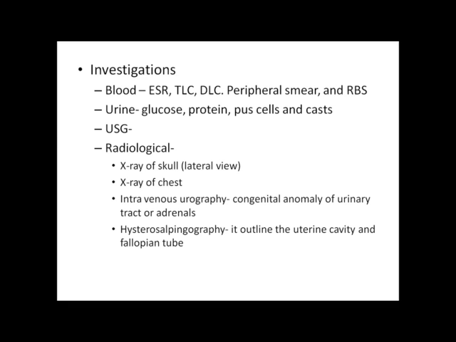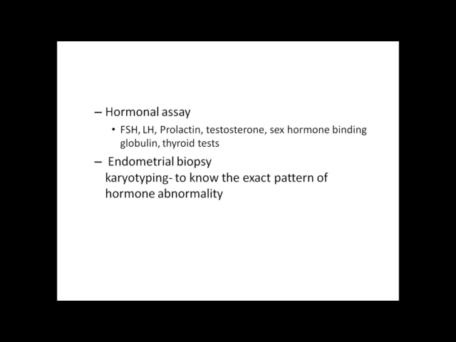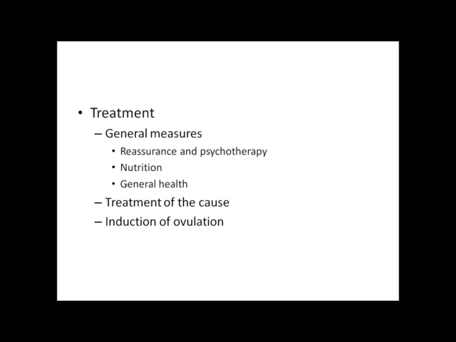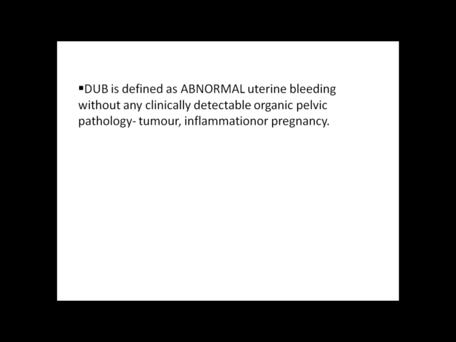intravenous urography for congenital anomaly of the urinary tract or adrenals, hysterosalpingography, which outlines the uterine cavity and fallopian tube, CT scan or MRI. Hormonal assays like follicle stimulating hormone, LH, prolactin, testosterone, sex hormone binding globulin, thyroid tests, endometrial biopsy, karyotyping to know the exact pattern of hormone abnormality. Laparotomy or laparoscopy. The treatment includes general measures like reassurance and psychotherapy, improvement in the general health and nutrition, treatment of the cause, and then induction of ovulation.